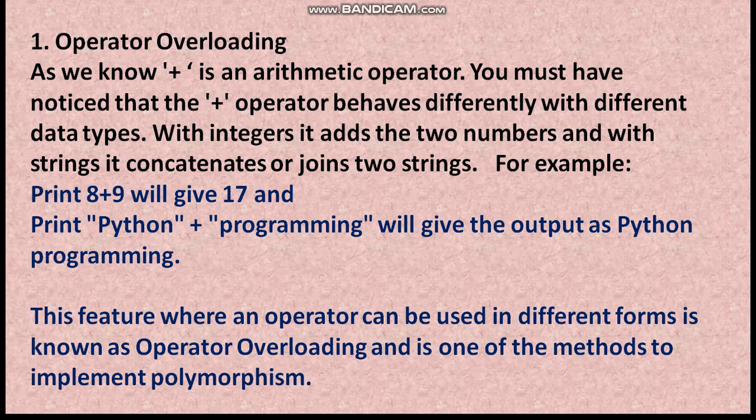Operator overloading. As we know, plus is an arithmetic operator. You must have noticed that the plus operator behaves differently with different data types. With integers, it adds the two numbers, and with strings, it concatenates or joins two strings. For example, print 8 plus 9 will give 17, and print Python plus programming will give the output as Python programming. This feature, where an operator can be used in different forms, is known as operator overloading and is one of the methods to implement polymorphism.